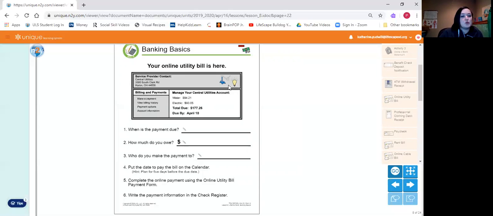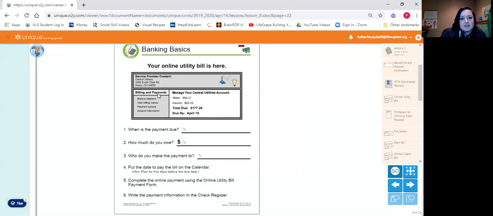Remember, we have the right to choose where to live. We have the right to work. We have the right to earn money. We have the right to choose how to spend our money. We have the responsibility to pay our bills so we can keep our home, and so we have water and electricity.